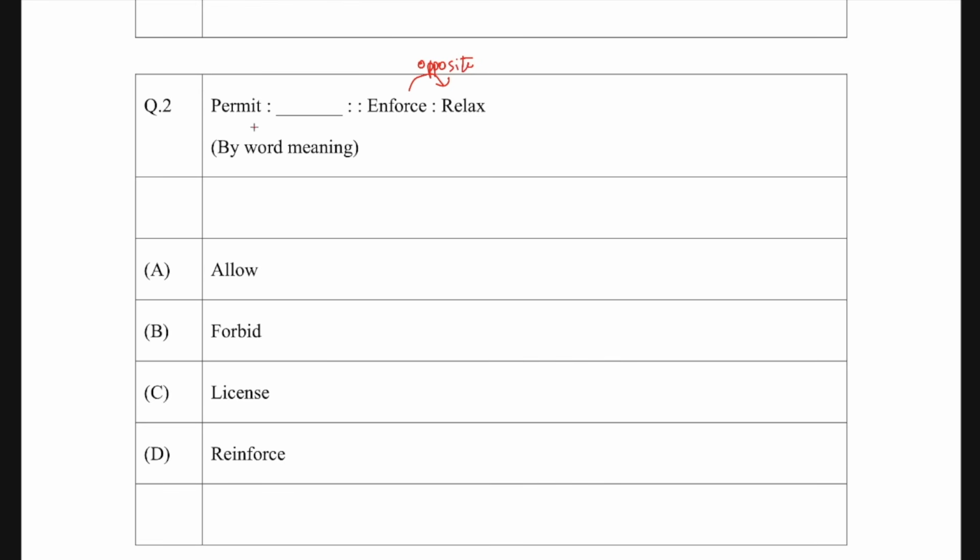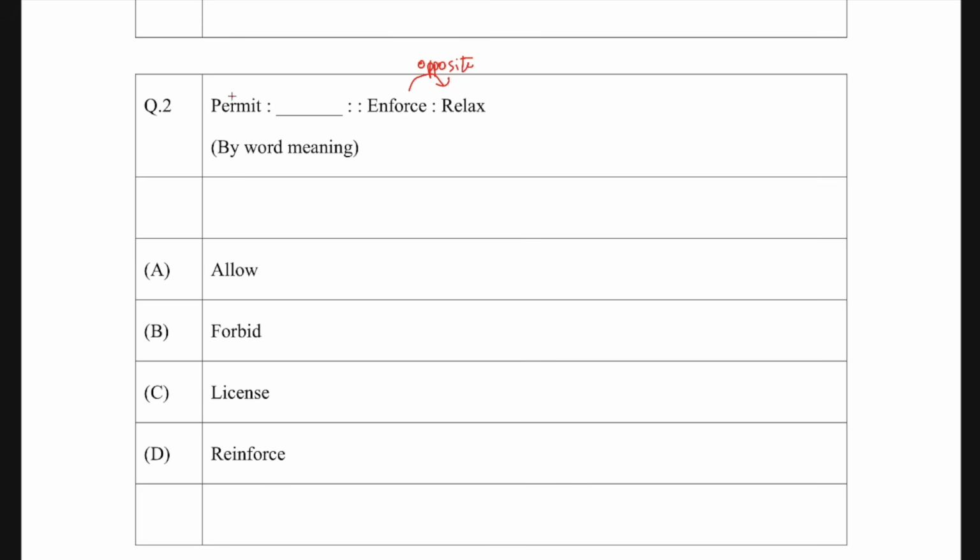But for the permit, permit means you are giving somebody permission to do something. So the meaning of the word allow is also the same, that you are allowing something. License is also the same. License means the person is allowed to do something. Reinforce is again the opposite of enforce. Sorry, it's similar to enforce. So reinforce means again you are applying or allowing somebody to do something.